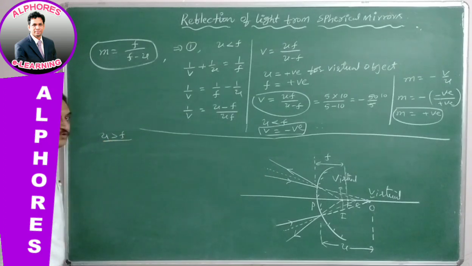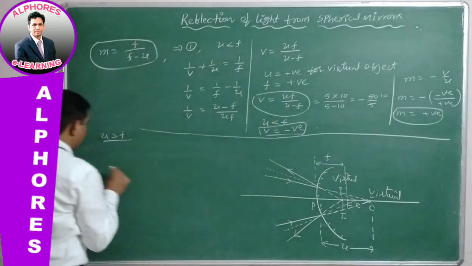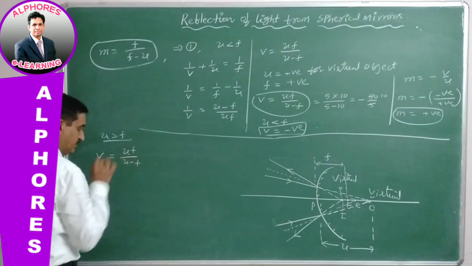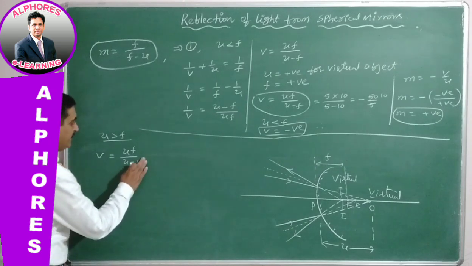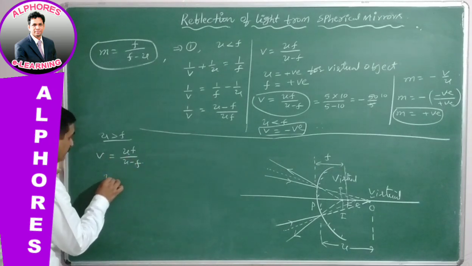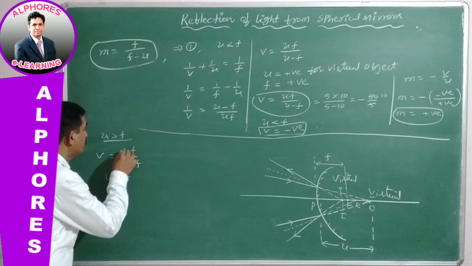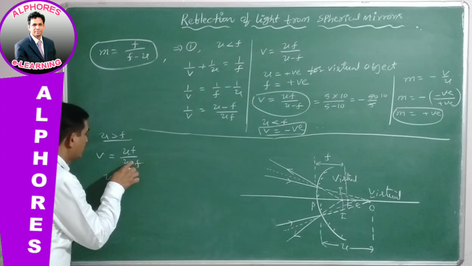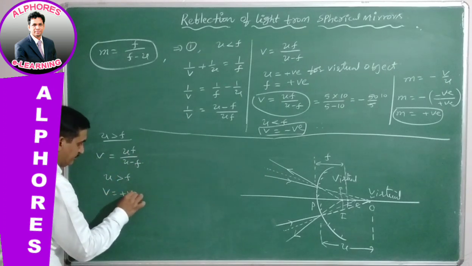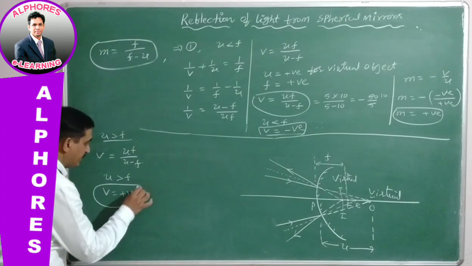Next, go for the image distance directly. We have this formula, v is equal to uf by u minus f. Now in this case, u is greater than f, so as a whole v gives a positive value. Therefore, v is positive, so the image distance is positive.